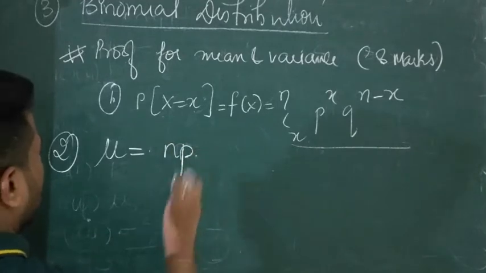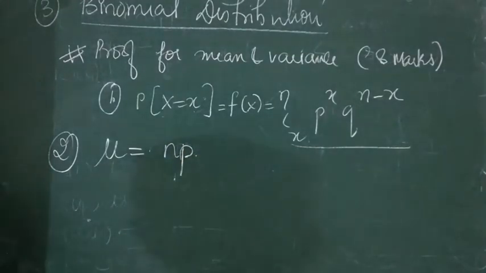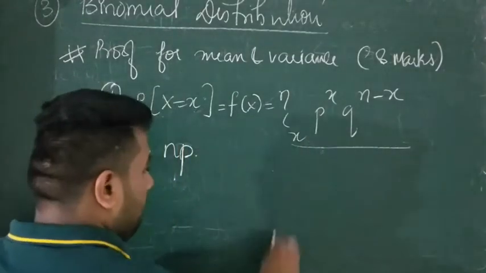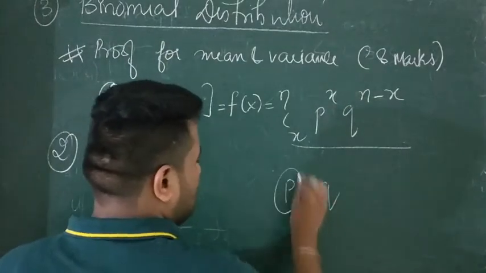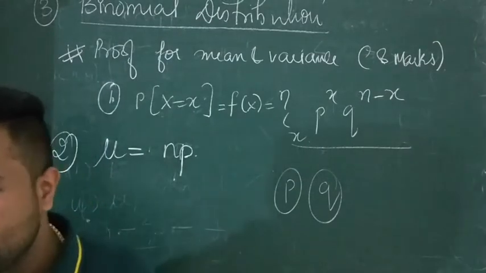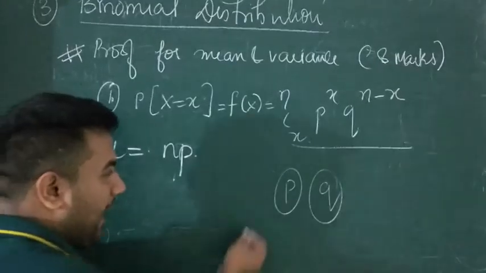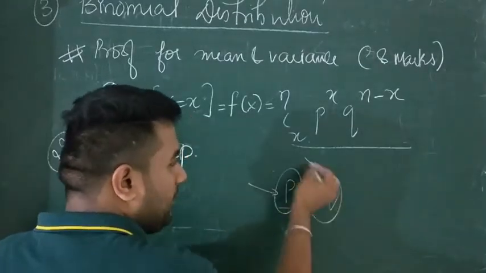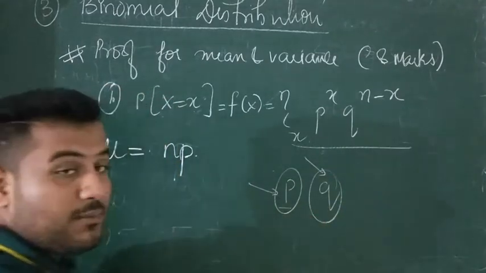N into p. What is p and q? Acha, p and q are the outcomes. I told you there will be 2 outcomes only, either p or q. So probability of happening p is p and probability of happening q is q. So what will be the sum of p plus q?